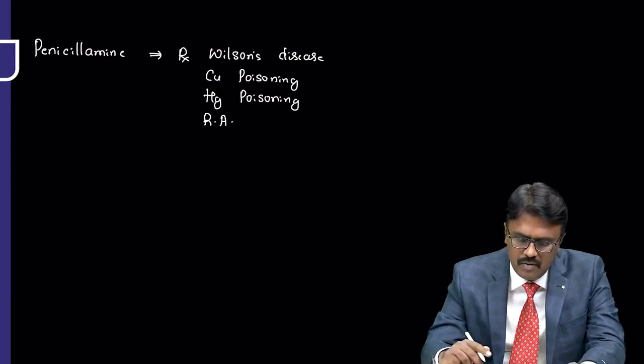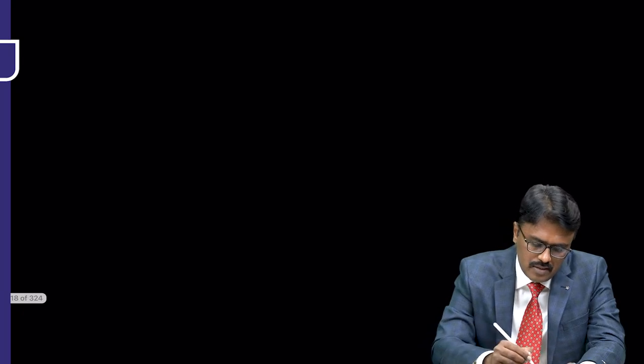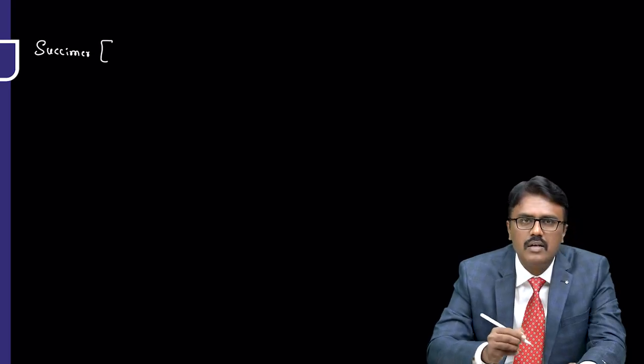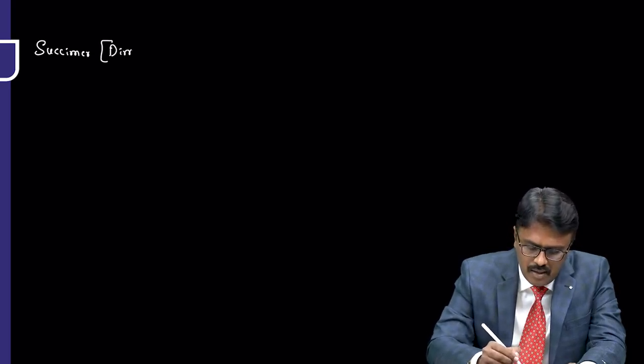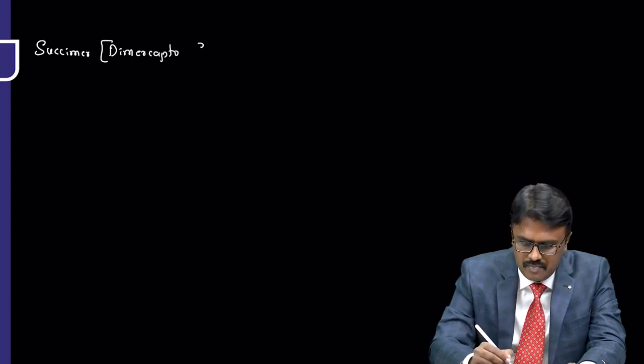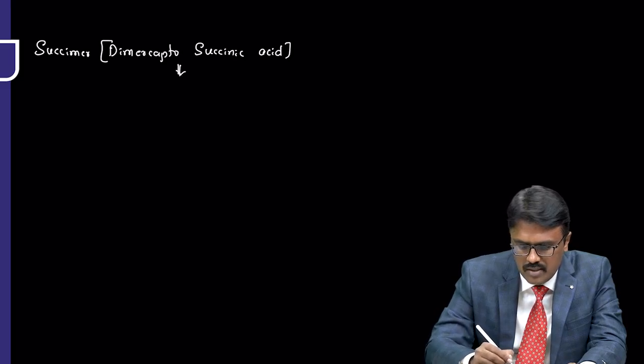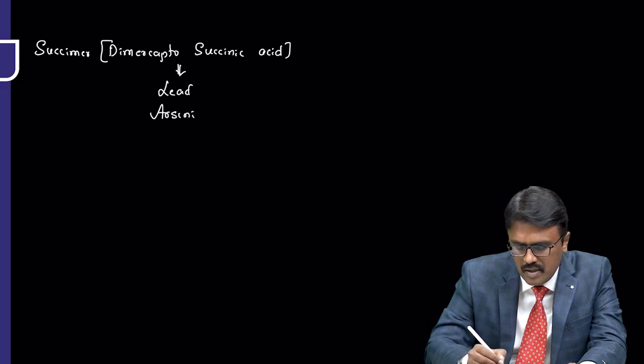After that, we have another chelating agent called succimer, also called dimercaptosuccinic acid. This is used in lead, arsenic, and mercury poisoning.